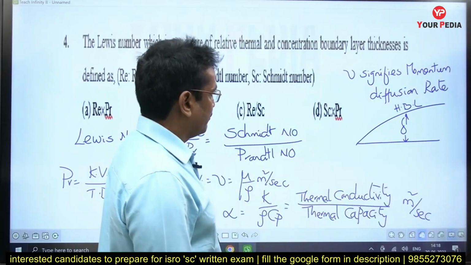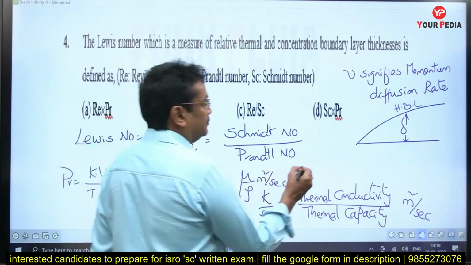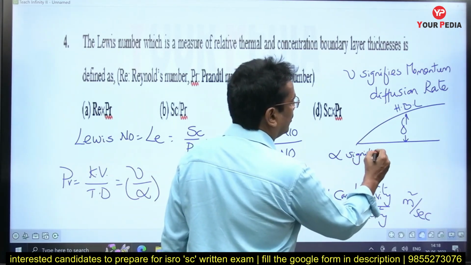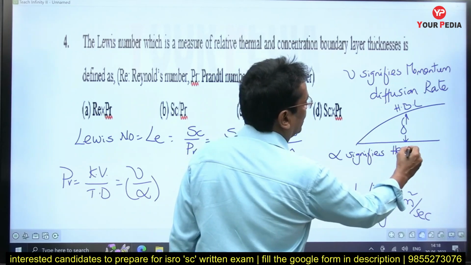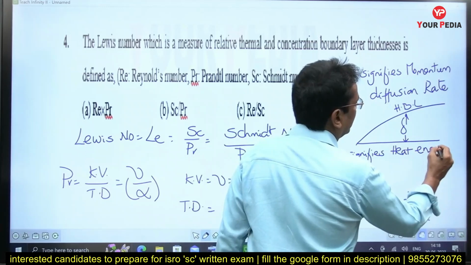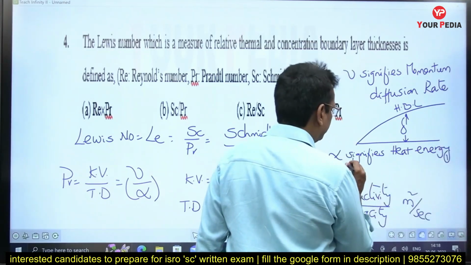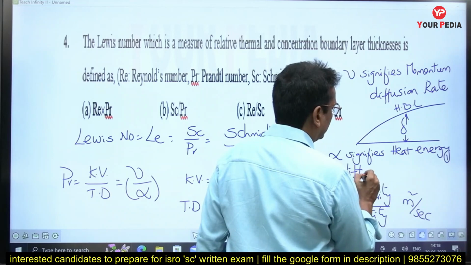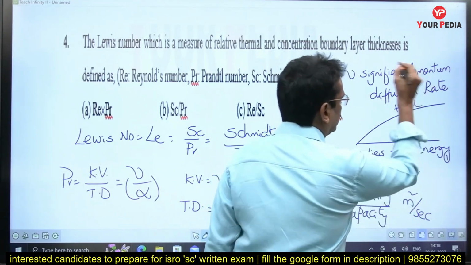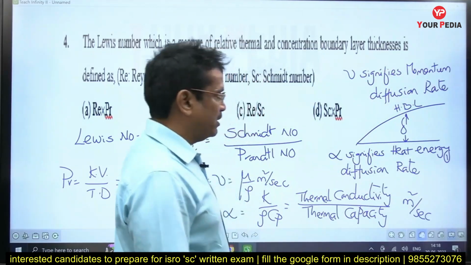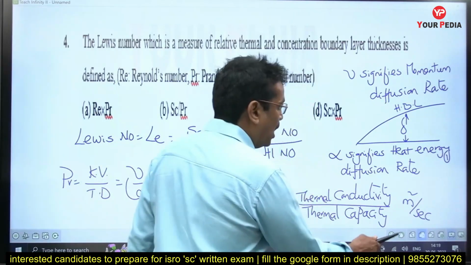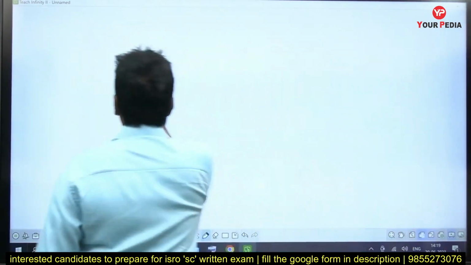And this alpha, thermal diffusivity, signifies the heat energy diffusion rate through the fluid layers. If kinematic viscosity signifies the momentum diffusion rate, alpha signifies the heat energy diffusion rate. Thus, alpha signifies how thick the thermal boundary layer would be.